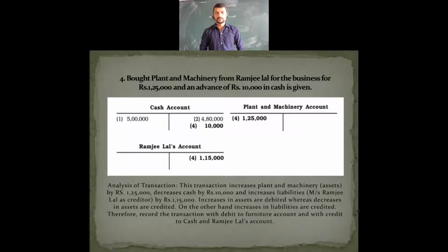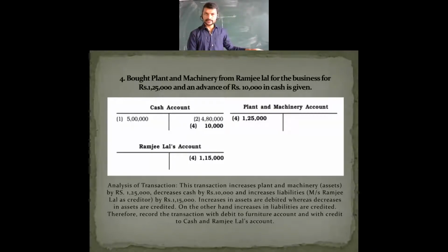Now we have taken two rules over here. Which are the two rules we are affecting here? First rule: increase in asset should be debited, decrease in asset should be credited. In the first line you can see two transactions. When there is an increase in asset, that is, fixed assets we have increased, the plant and machinery, that is debited. And when there is a decrease in asset, you have cash of 20,000.